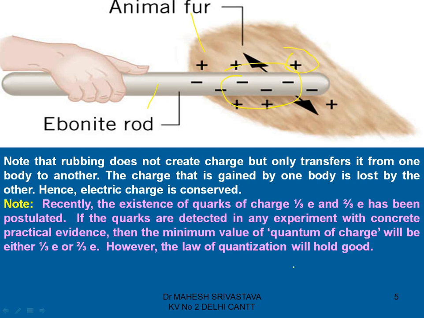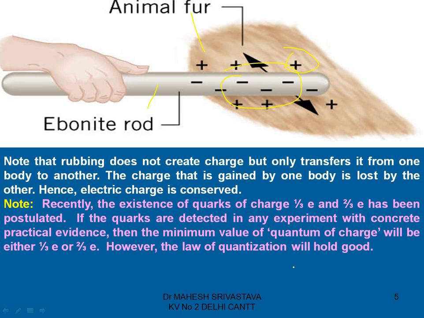Now one question arises. The existence of quark particles has been predicted theoretically, which carry charges 1/3 of e and 2/3 of e, but it is only theoretically predicted.